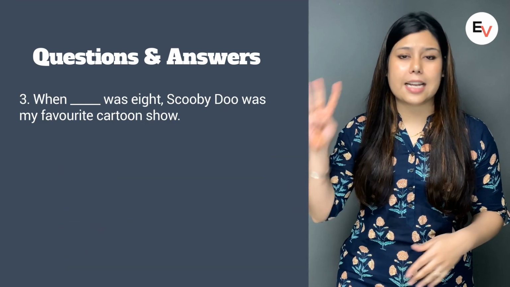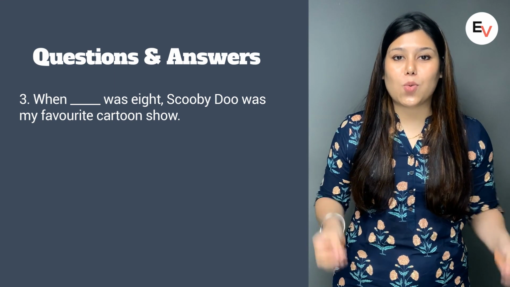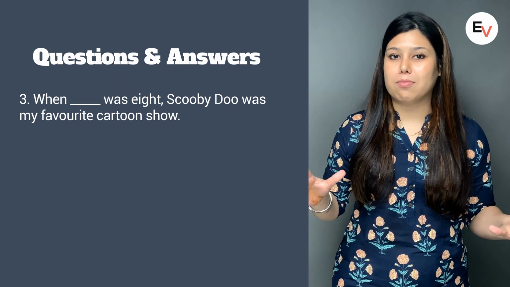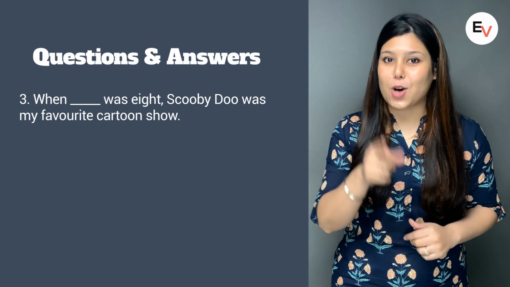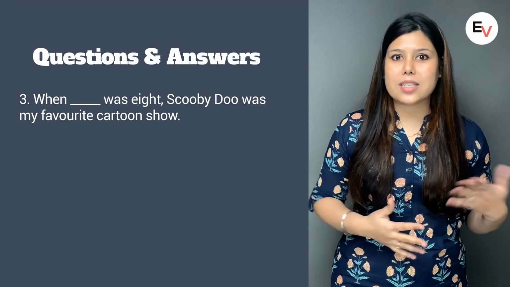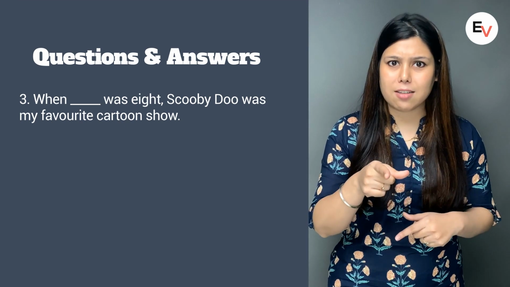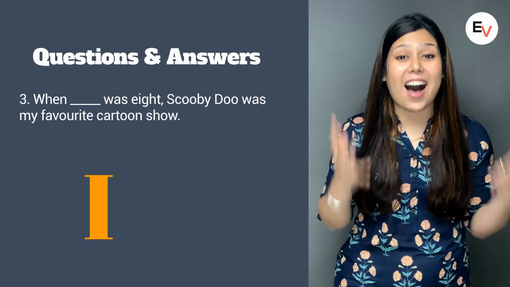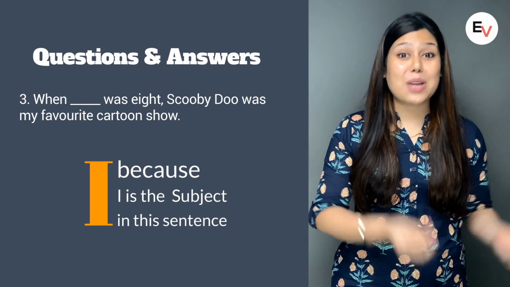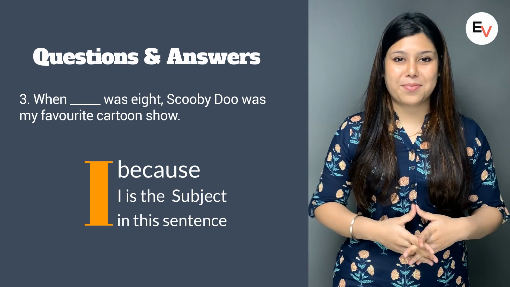Our third sentence. When Dash was 8, Scooby-Doo was my favorite cartoon. So what is your answer for the third question? Is it me or is it I? Well, the correct answer is me? No, it is I. When I was 8, Scooby-Doo was my favorite cartoon.